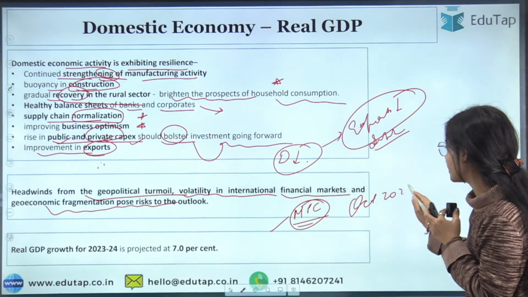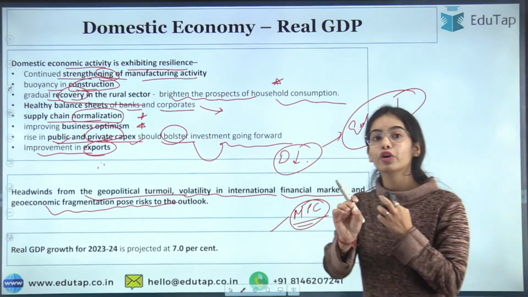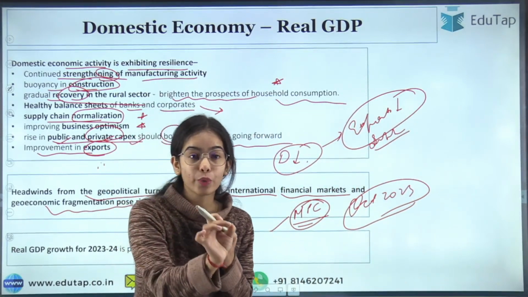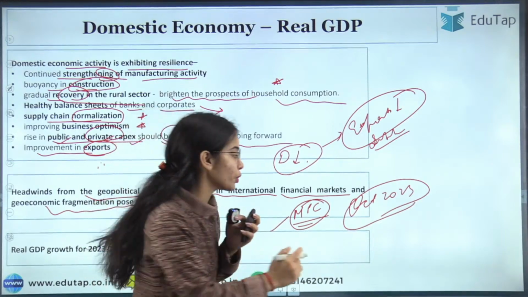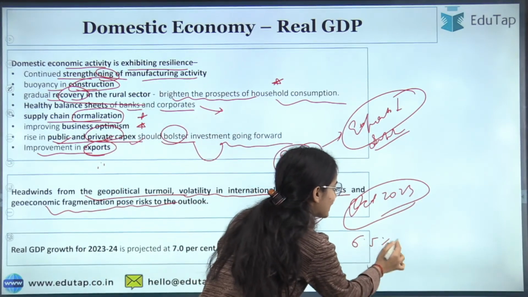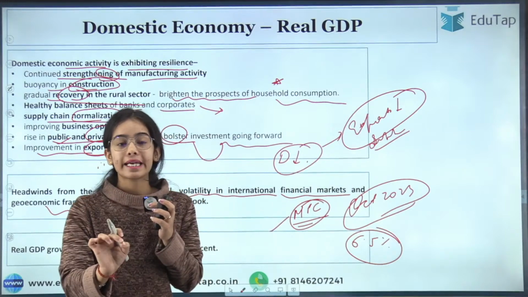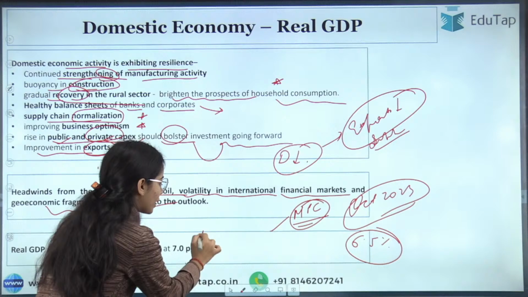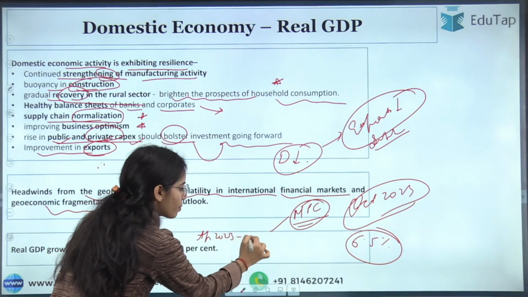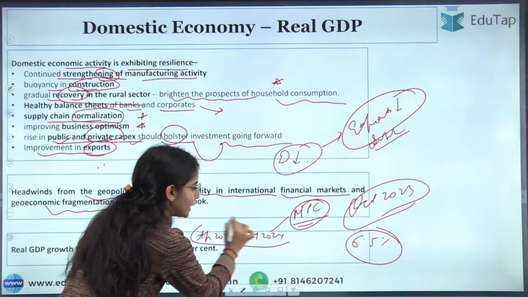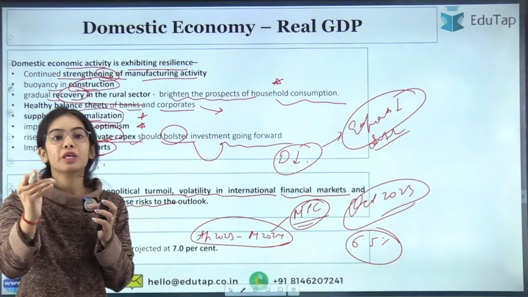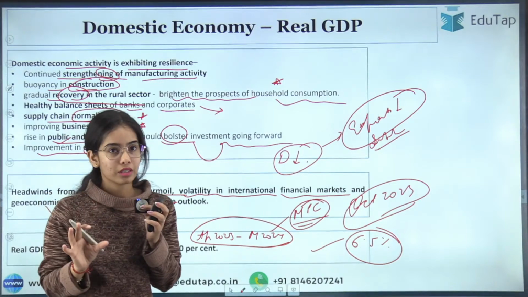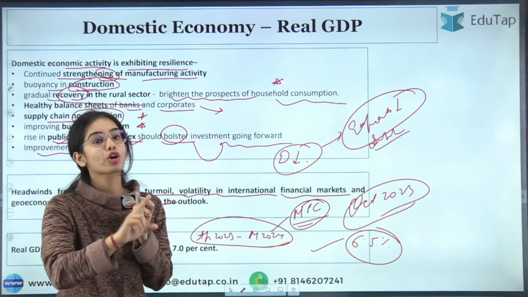In that meeting, the real GDP growth prospect for 2023-24 was shown as 6.5%. That is, the MPC said that in this financial year, from April 2023 to March 2024, India is going to have real GDP growth of 6.5%. This was said by the MPC in October 2023.